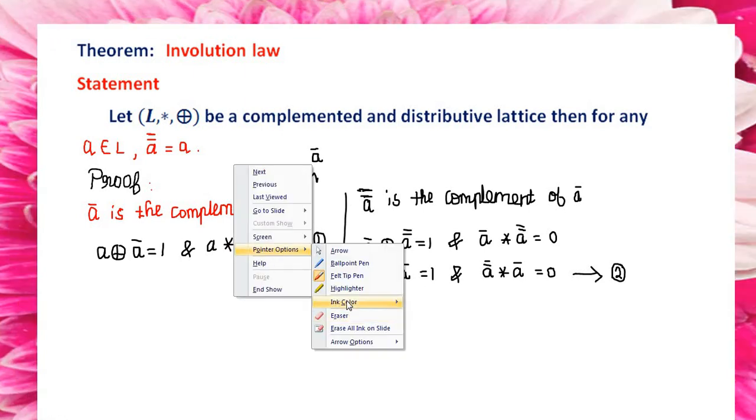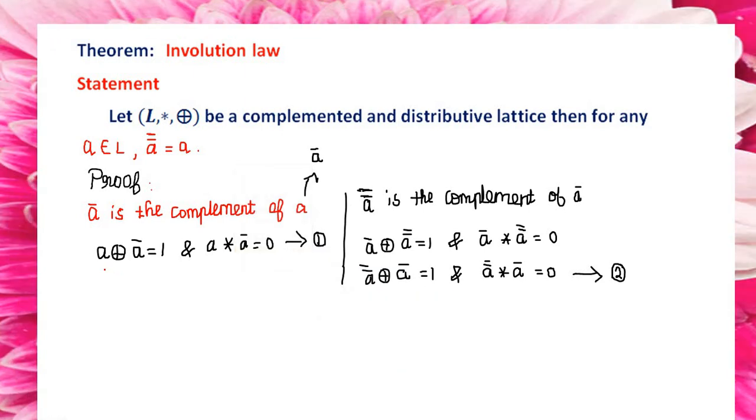So first, check the first position A, here A double bar. Compare all the other positions, all are the same. That is, A bar sum equals 1. For the second equation also, the first term A, here A double bar, all the other terms will be the same. So definitely the first terms of both are equal.